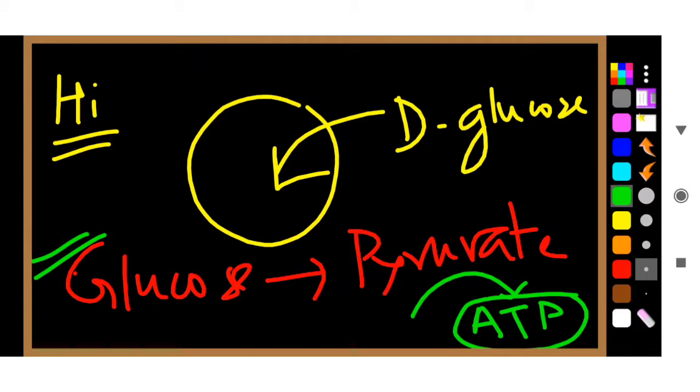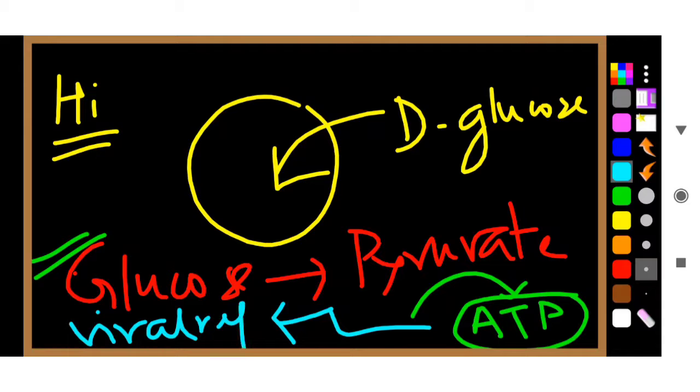If you have glucose, you can get ATP, and this ATP is required for viral replication. Without ATP, no replication will occur.